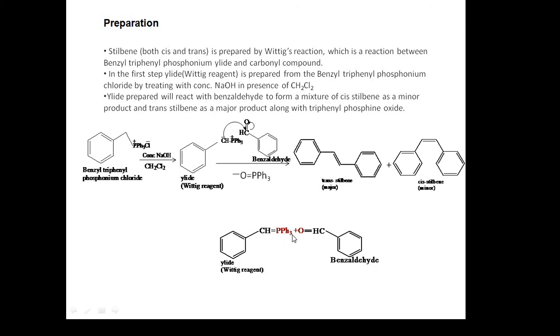Now you can just imagine the reaction here. This is the ylide and this is benzaldehyde, and if you remove this portion which is represented by red color, then you join this carbon atom of the benzyl group to the carbon atom of this benzaldehyde by a double bond, you will obtain this stilbene either in the trans form or in the cis form. So it is easy if you write these two reagents like this to give the product.